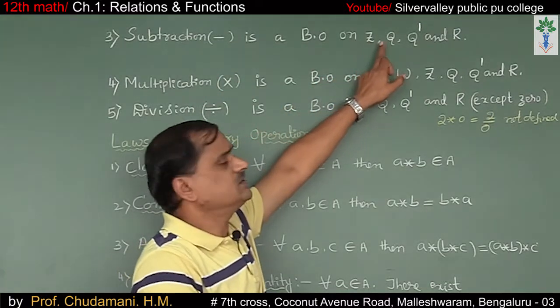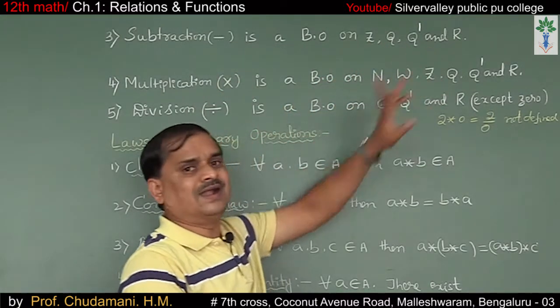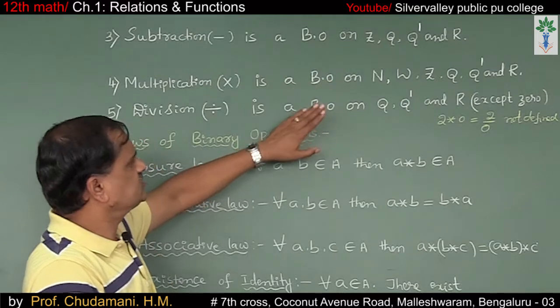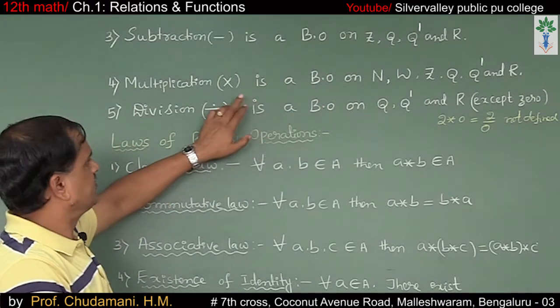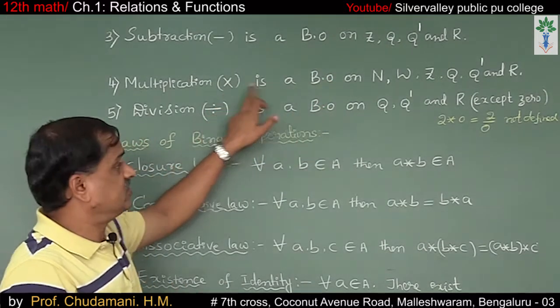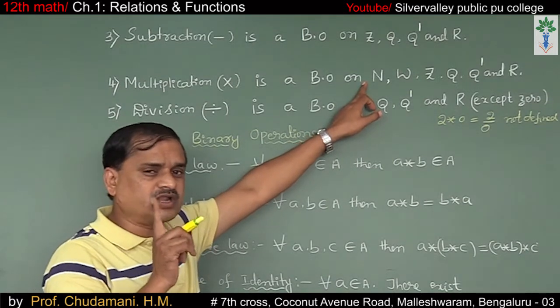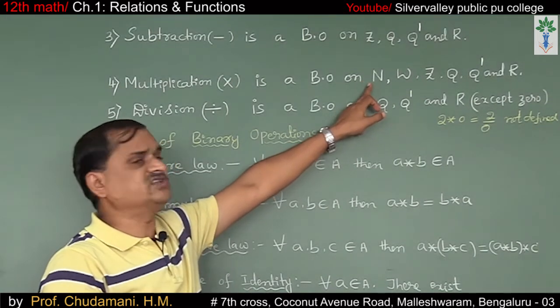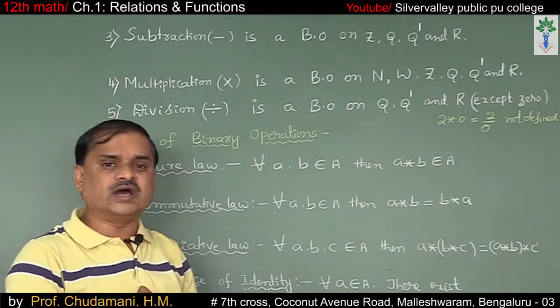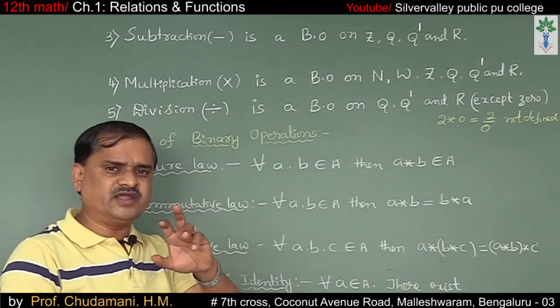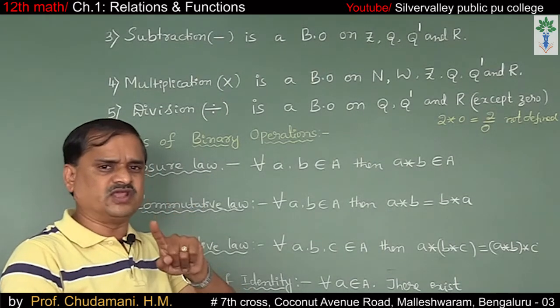Only Z, Q, Q dash and R. Even division is not a binary operation on the set of natural numbers, because 2 and 3 are natural numbers, and 2 divided by 3 is 2 by 3, right?